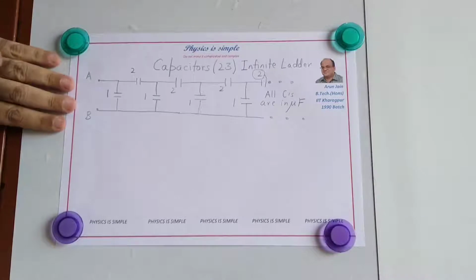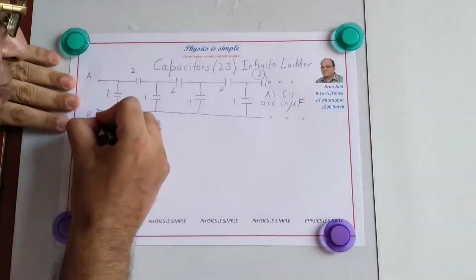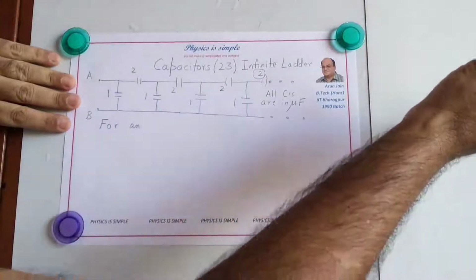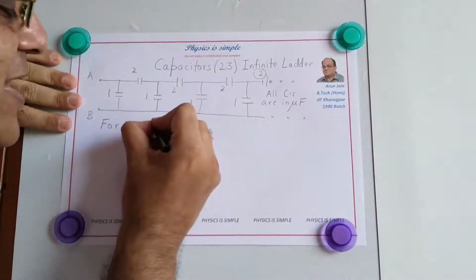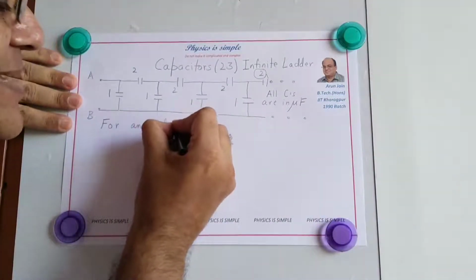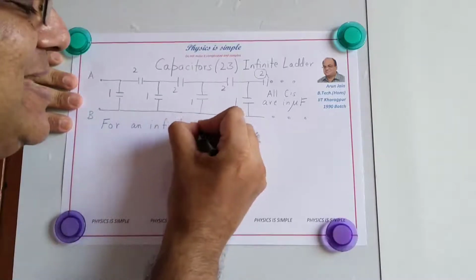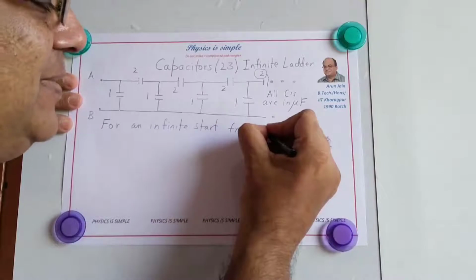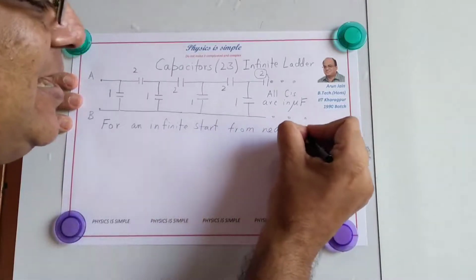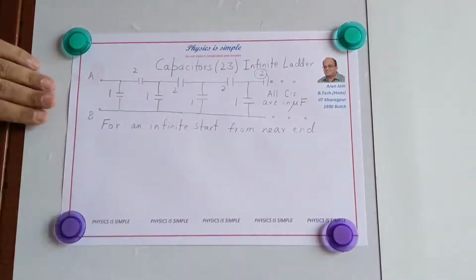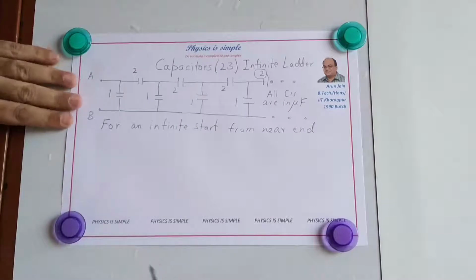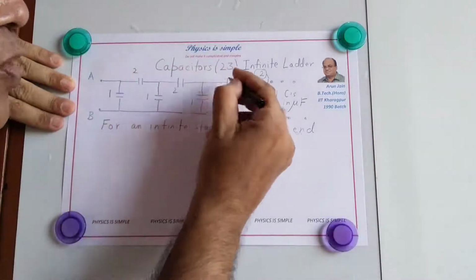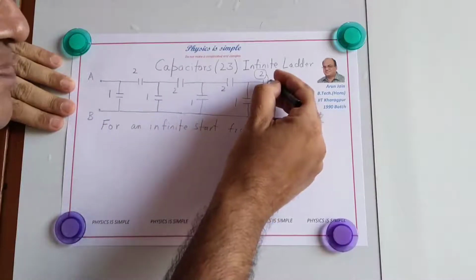Now for an infinite ladder, start from the near end, because we cannot go to the far end, that is at infinity. So for an infinite ladder, start from the near end. Then look at the repeating sections. Here what is repeating? 1, 2, 1, 2, 1, 2, 1, 2.